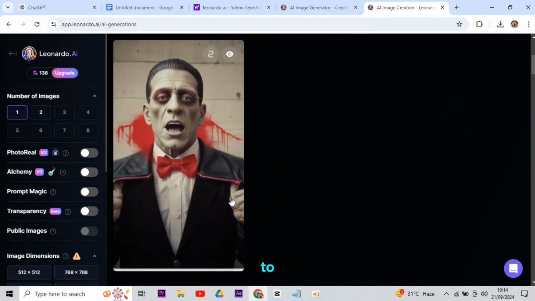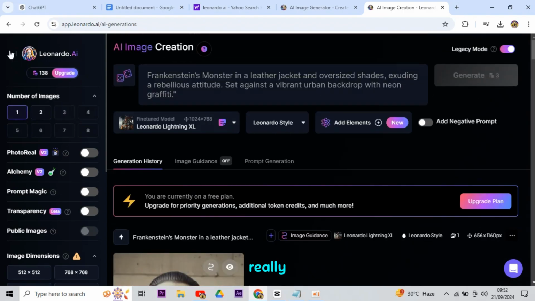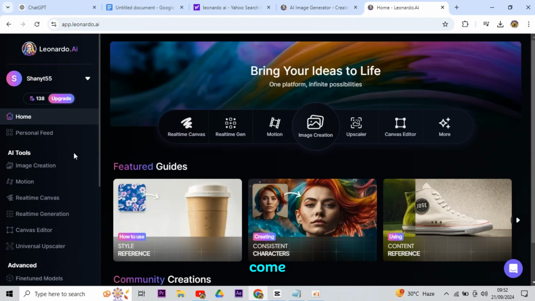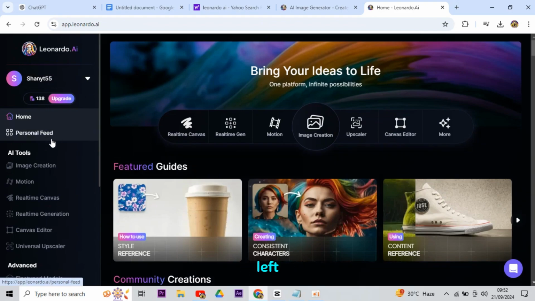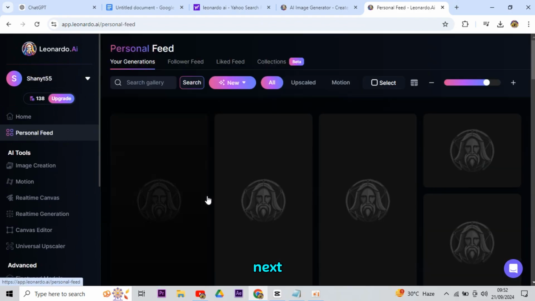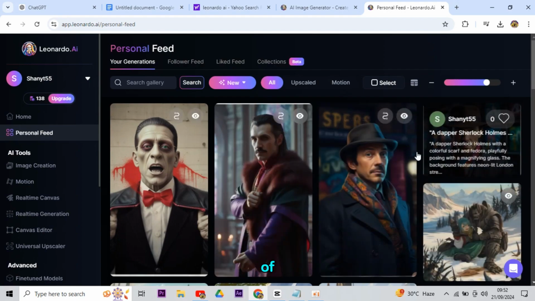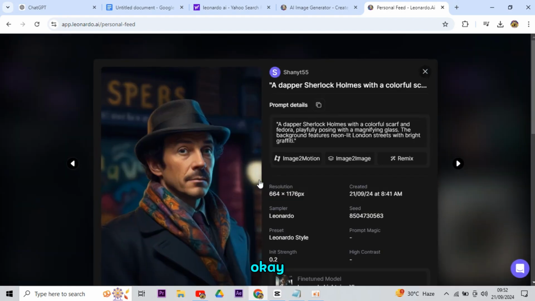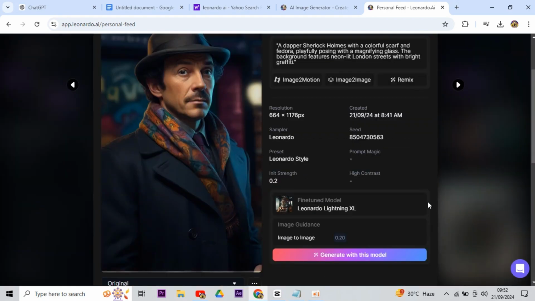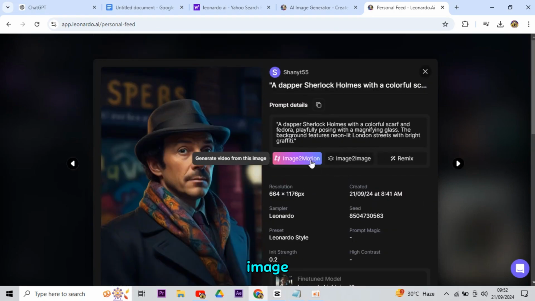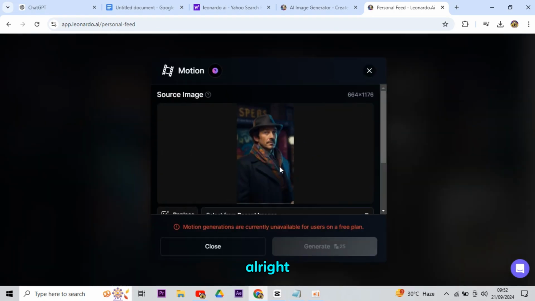Now, I am going to animate these images. That's really easy to do. Come back to this page by clicking the top left of Leonardo. On the next page, simply hit the option of Personal Feed. Okay, now look at all the images. Let me click on the first image that I have generated. All right, simply hit this image to motion button.